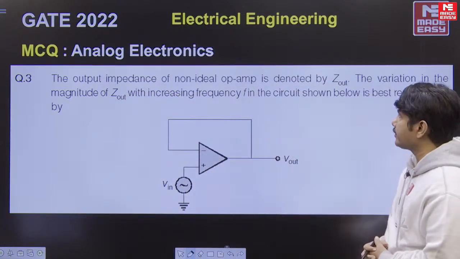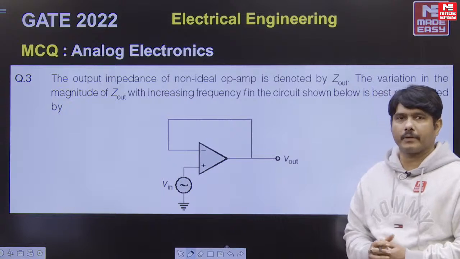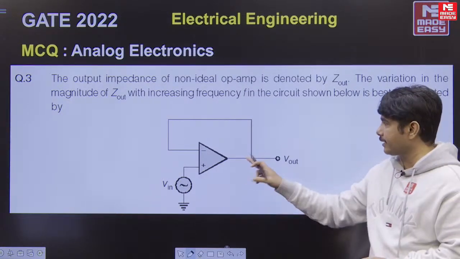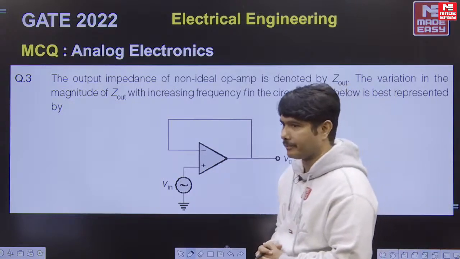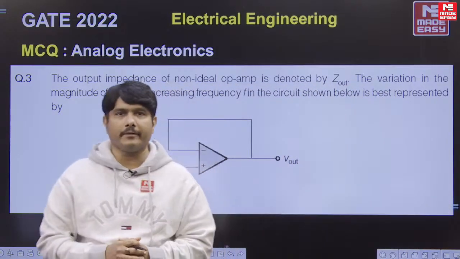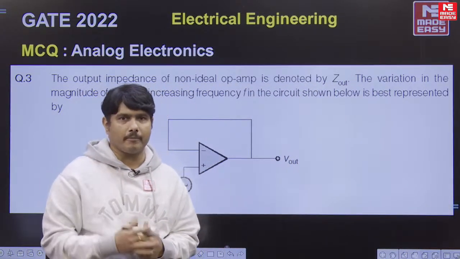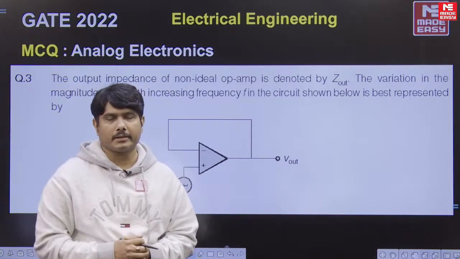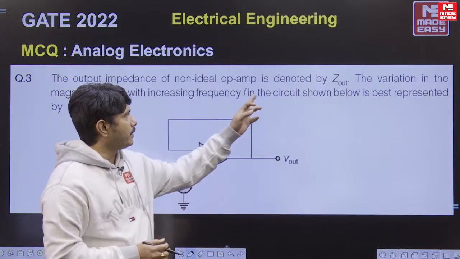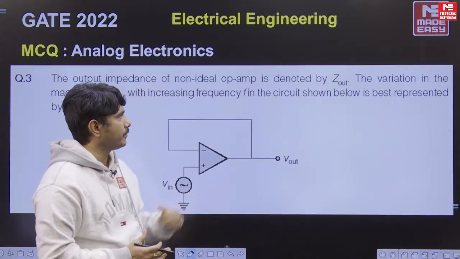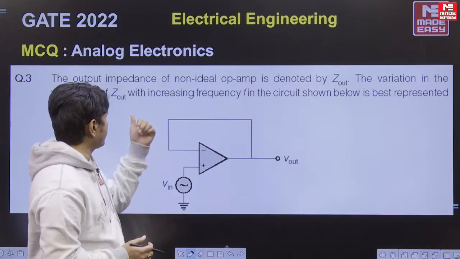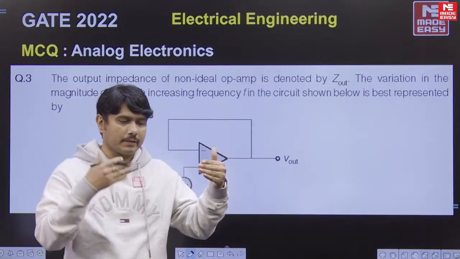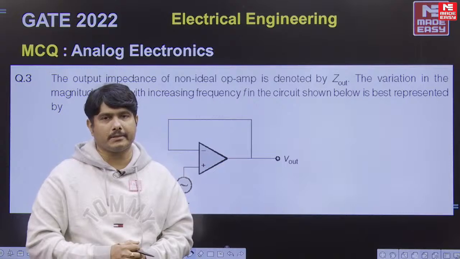The output impedance of a non-ideal op amp. Whenever the person says this word non-ideal op amp, the voltage gain inside the op amp is not infinite. Please remember that. Voltage gain will be infinite inside the op amp when it is an ideal op amp. For a non-ideal op amp, it is not infinite, A_D will be some high value, and the output impedance is denoted by Z0. He is asking you the variation in the amplitude of Z0 with increase in the frequency. Z out with respect to frequency, how the response will be, he is asking.